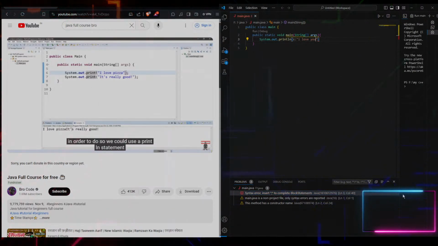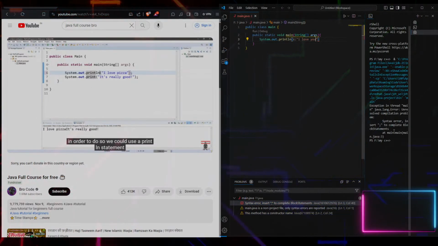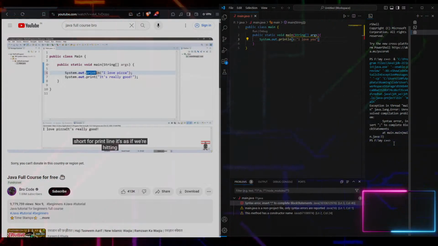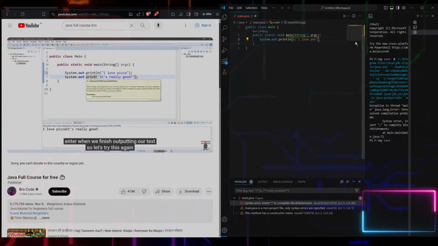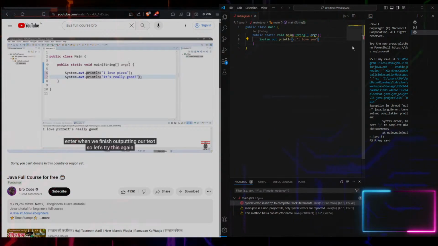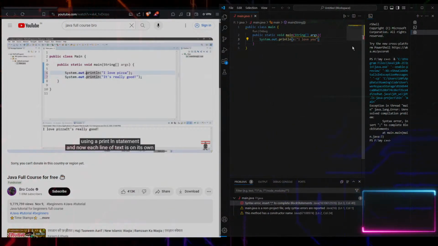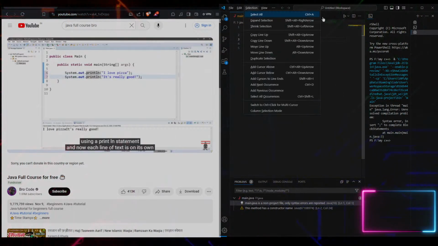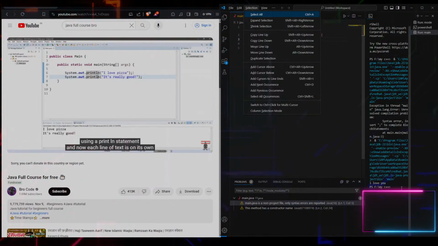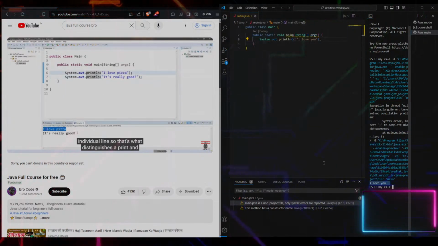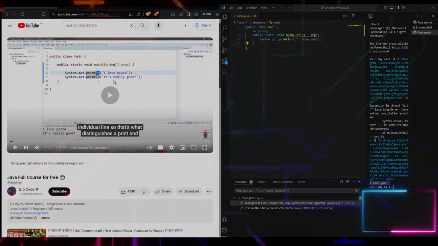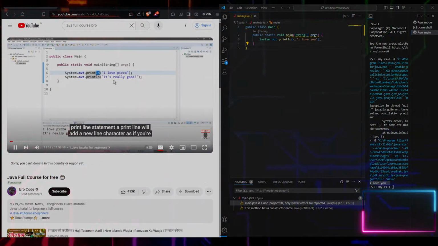In order to do so, we could use a println statement, short for print line. It's as if we're hitting enter when we finish outputting our text. So let's try this again using a println statement. And now, each line of text is on its own individual line. So that's what distinguishes a print and print line statement.